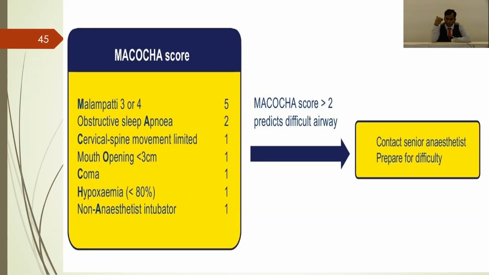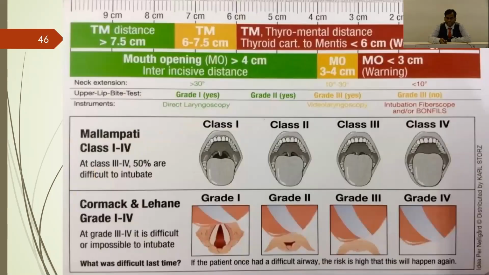If the score is more than 2, you should predict a difficult airway, and you should prepare as well as call a senior anesthesiologist for intubating the patient. This is the MACOCHA score for COVID-19 patients. This in a nutshell you can see in this diagram. Whenever a patient has Mallampati grading 1 or 2, neck extension more than 30 degrees, TMJ distance more than 7.5 and mouth opening more than 4 centimeters, definitely they will have Cormack-Lehane grading 1 and 2. If it is more than 3 and 4, then definitely upper lip bite test 3 or 4, then you should use video laryngoscopy or fiber optic bronchoscope, because you can expect a difficult airway.